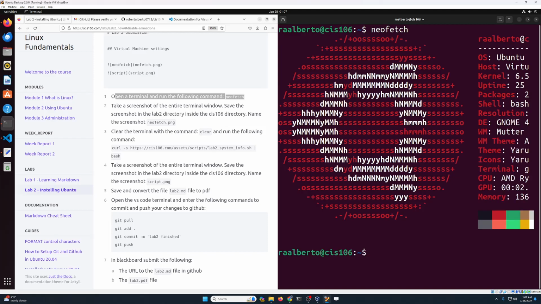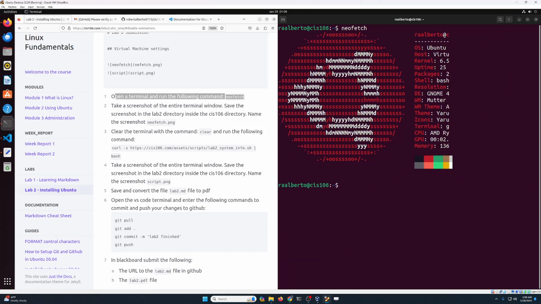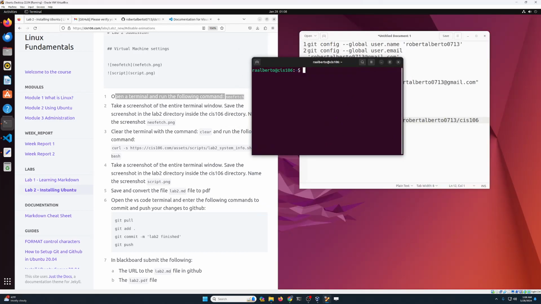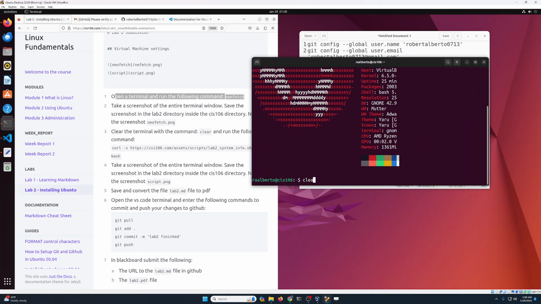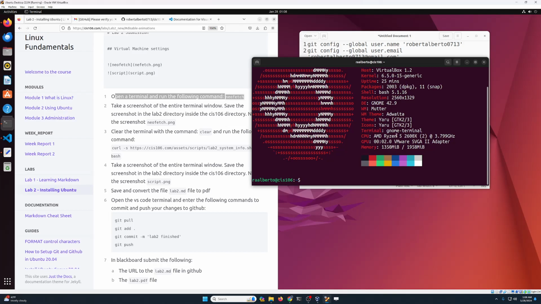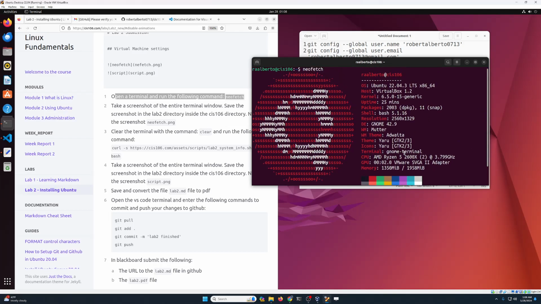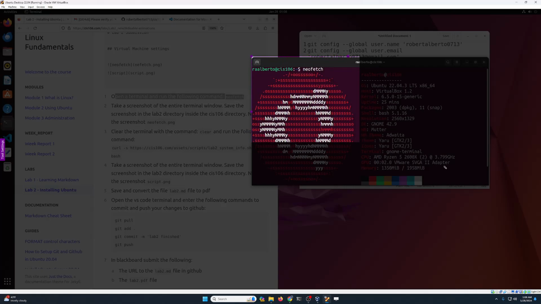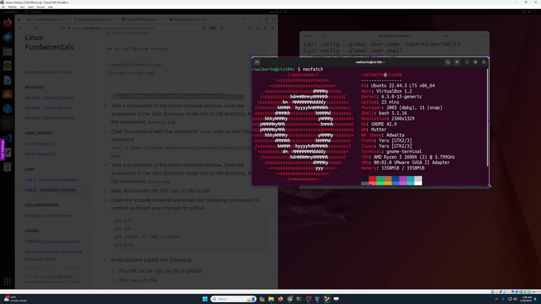Great, but that looks too big, so I'm gonna press Ctrl and minus to make the screen a little bit smaller. As a matter of fact, I'm gonna clear the screen over here and I'm gonna run it again. Neofetch. Just want this to look a little better. Clear, neofetch. Okay, that's a little better. I'm gonna scroll up and then I'm gonna take a screenshot of this. So I'm gonna press the print screen key on the keyboard and then select the area of the window that I want, which is all of this.